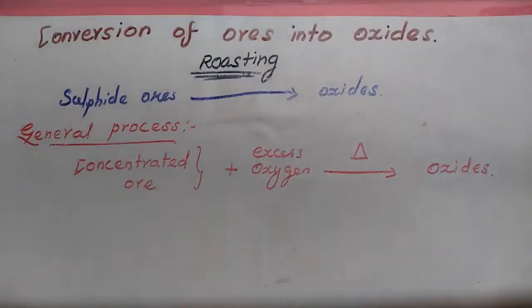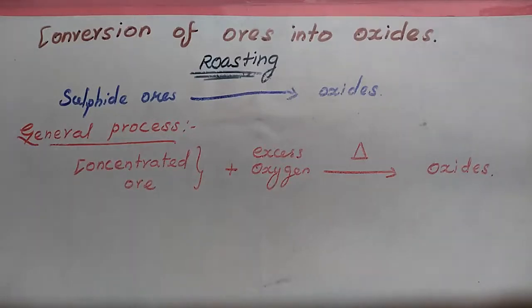First one, conversion of ores into oxides. Which ores? Sulfide ores, metal sulfides, into metal oxides.